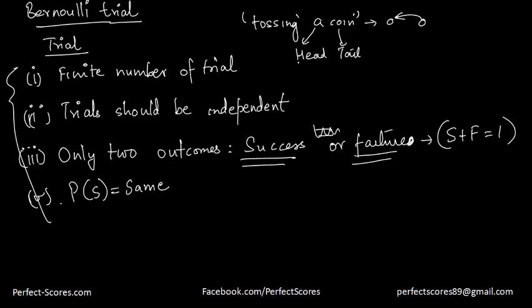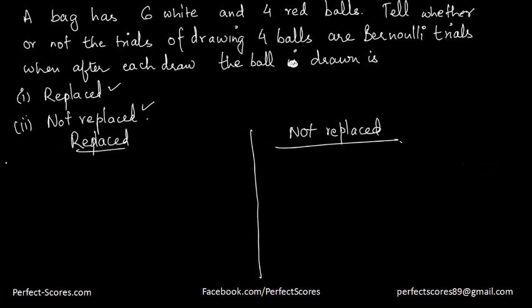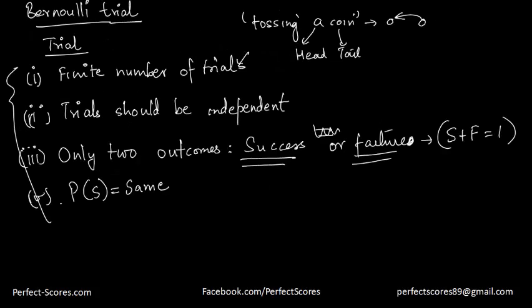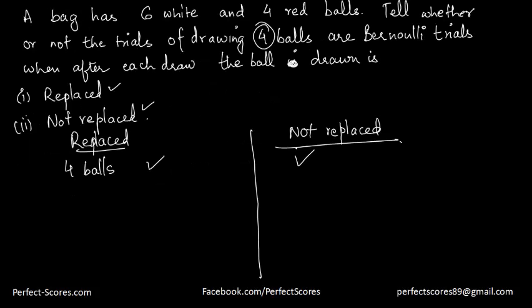The first criterion is that there should be a finite number of trials. Are there a finite number of trials? Yes, because in both cases there are just 4 trials. We are drawing only 4 balls. So both meet the first criterion. The second criterion is that the trials should be independent. Now let's see whether the trials are independent or not.